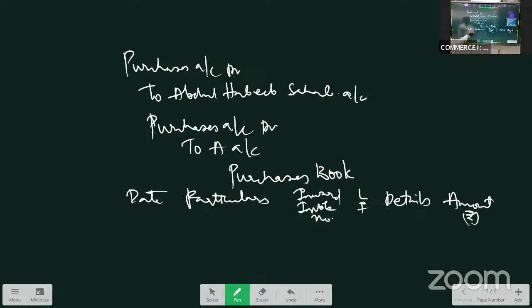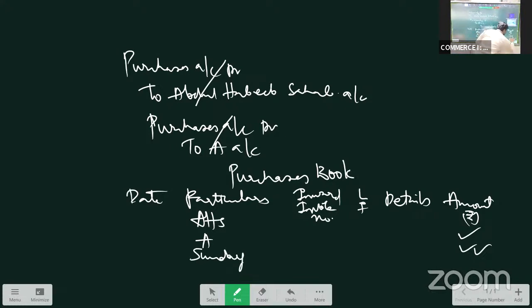Abdul Habib Saab. So instead of writing the entry, we'll just write the name of Abdul Habib Saab here, and here we'll write the amount of goods purchased from Abdul Habib Saab. Then we purchased goods from A, so instead of the journal entry we'll write just the name A, and again the amount of goods purchased from A. Similarly, when we purchase goods from Sunday, instead of writing purchases account debit to Sunday account, we'll just write the name Sunday here with the amount of goods purchased from Sunday. So this is how we prepare subsidiary books.